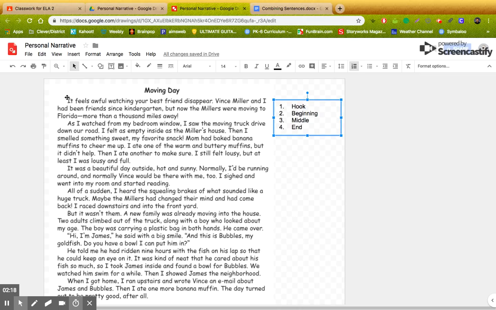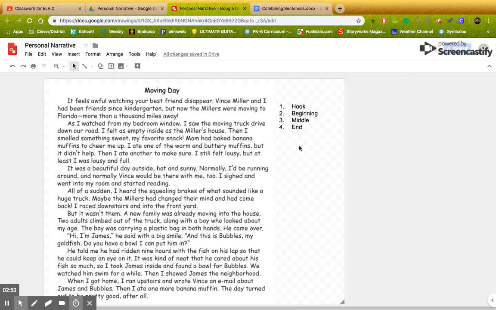So whatever you think is the beginning of this story, highlight it. If you think the beginning ends all the way down here, highlight it a certain color. Now, then you're going to move to the middle. What do you think the middle of the story is? Because typically stories have a very clear beginning, middle, and end. So your job is to identify those. But make sure you come over here and tell us what color you're going to highlight the beginning, middle, and end. Your hook will be a different color, and that's fine. So those are the 4 things you're going to look for.